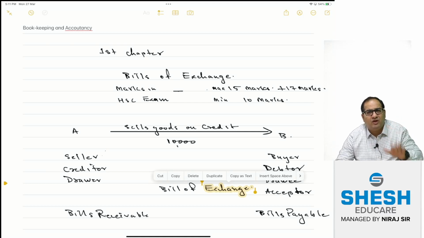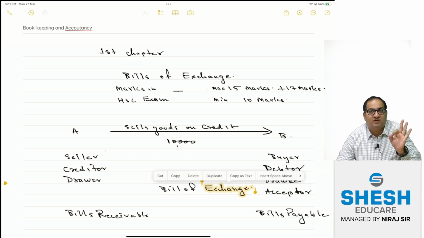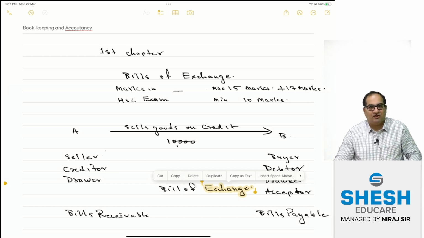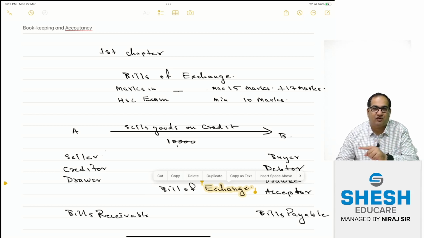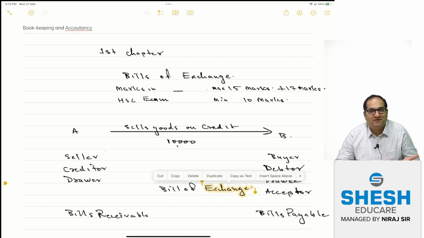Before we think about the word bills of exchange, let me remind you of the two items that you used to see in your trial balance or in your final accounts problem, in the balance sheet asset side and balance sheet liability side, known as bills receivable and bills payable. At that time we used to follow the logic: bills receivable account is a personal account. It has a debit balance. It represents amount receivable, so we used to record it on the asset side of the balance sheet. And bills payable is exactly the opposite. It's a personal account having a credit balance. It represents a liability, so we used to record it on the balance sheet liability side.